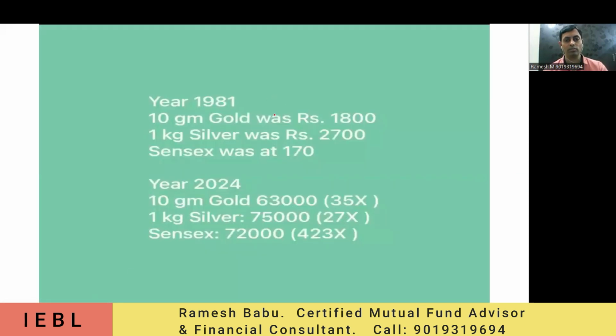See here also some examples we have considered. In the year 1981, 10 grams of gold was worth 1800. 1 kg of silver was worth 2700. At that time the Sensex was just 170 points only.